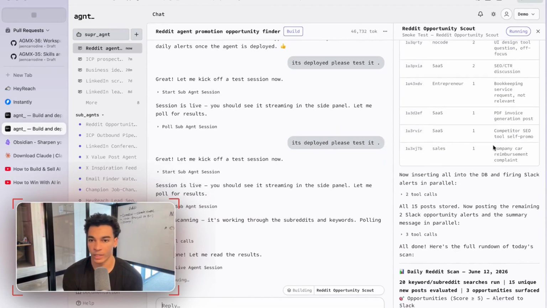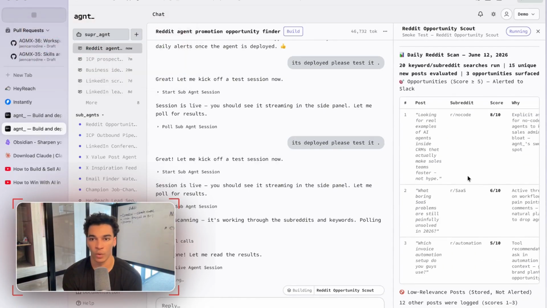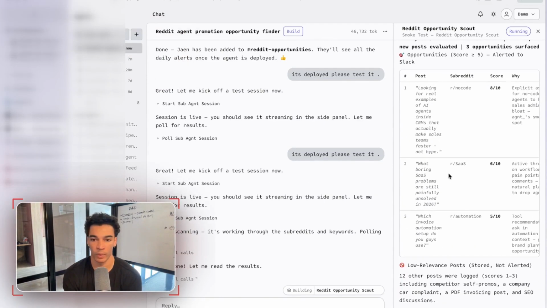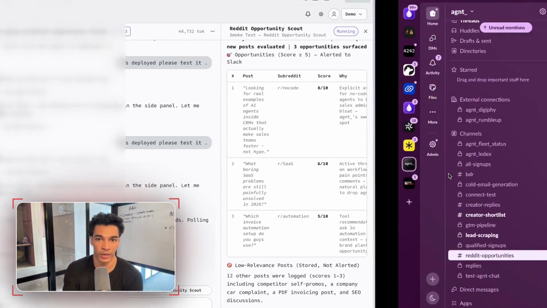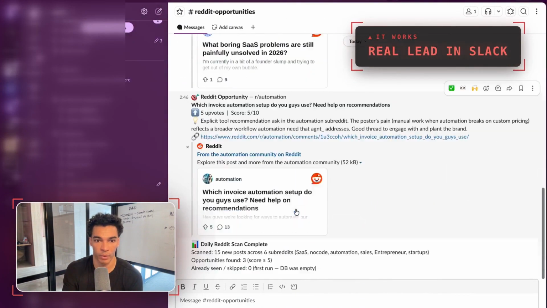Okay, perfect. It looks like it just finished that up for us. So it's identified a bunch of different posts, scored them on which ones are the best fit, and then went ahead, or it says it's sent them to the Slack channel, so we can check that now. And yeah, it looks like we have a few new posts here.